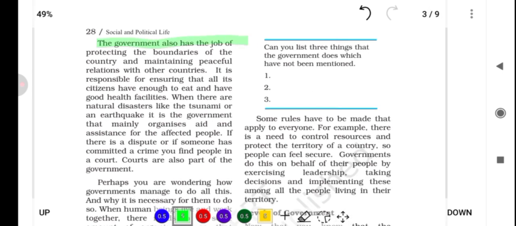The government also has the job of protecting the boundaries of the country and maintaining peaceful relations with other countries. It is responsible for ensuring that all its citizens have enough to eat and have good health facilities. When there are natural disasters like a tsunami or an earthquake, it is government that mainly organizes aid and assistance for the affected people. If there is a dispute, or if someone has committed a crime, you find people in a court. Courts are also a part of the government. Perhaps you are wondering how governments manage to do all this, and why it is necessary for them to do so?